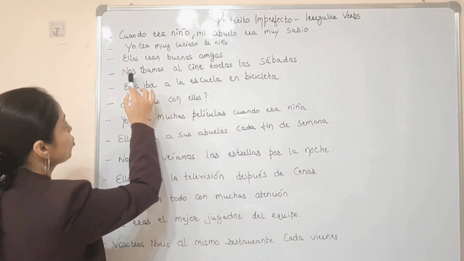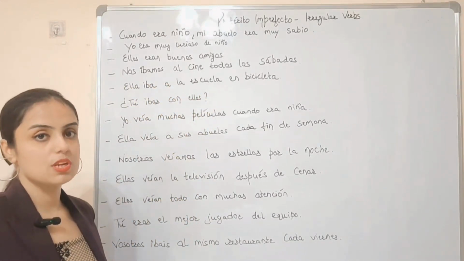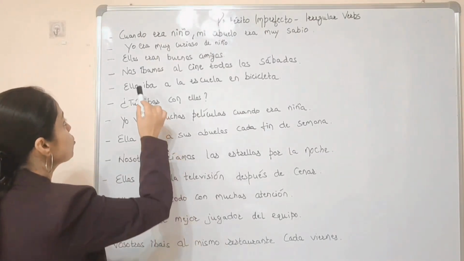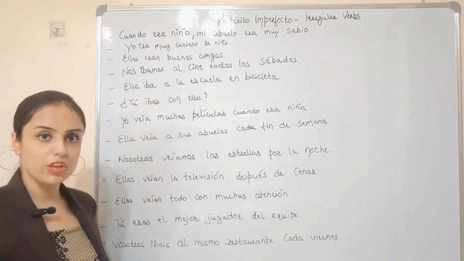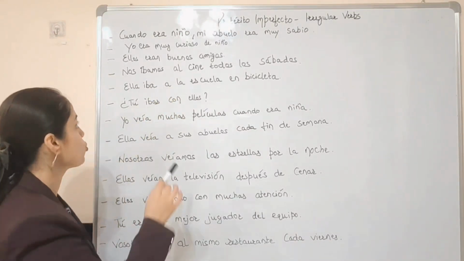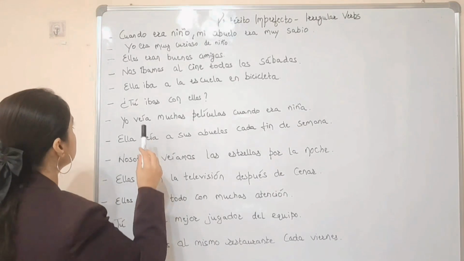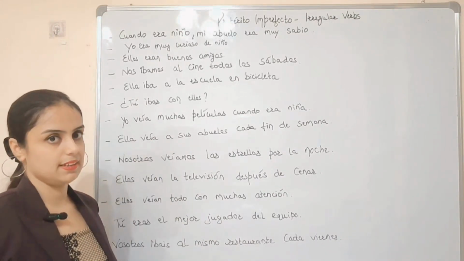The next one is: Nosotros íbamos al cine todos los sábados. Sábados means Saturdays. So nosotros íbamos. We are using the nosotros form of ir. Nosotros íbamos al cine todos los sábados. We went to the movies every Saturday.